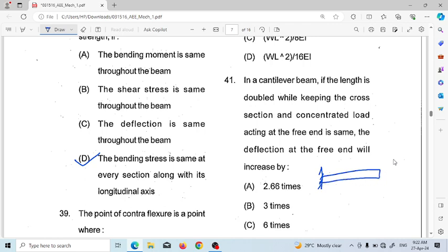Here a concentrated load W is acting at the free end.